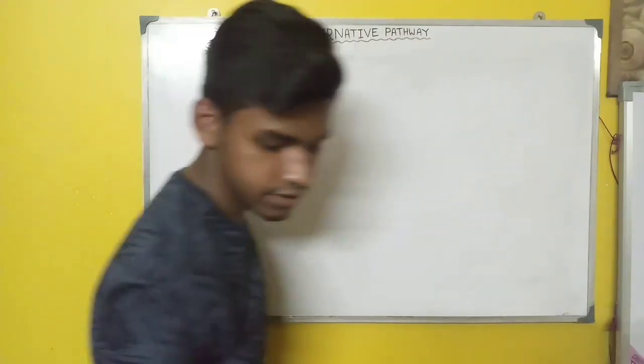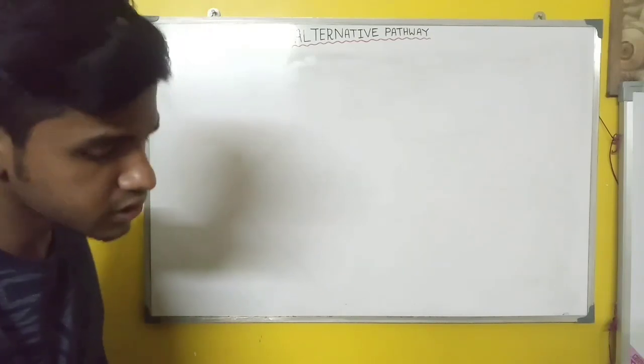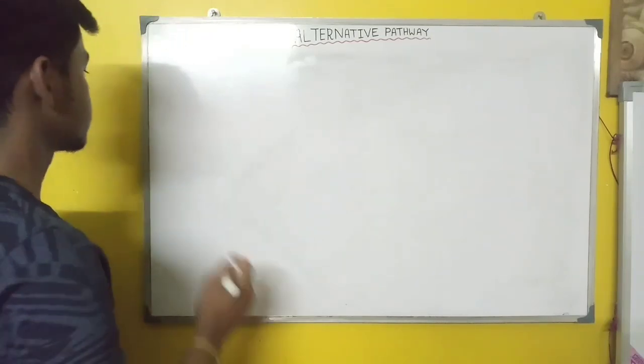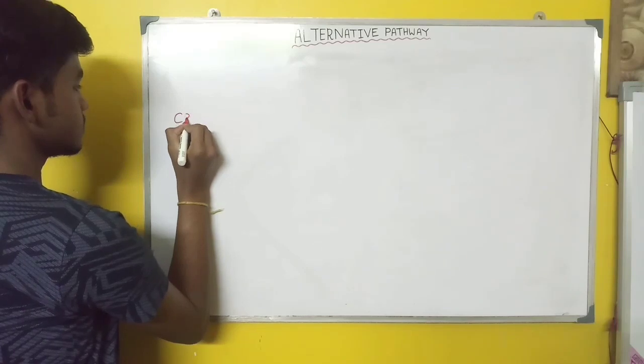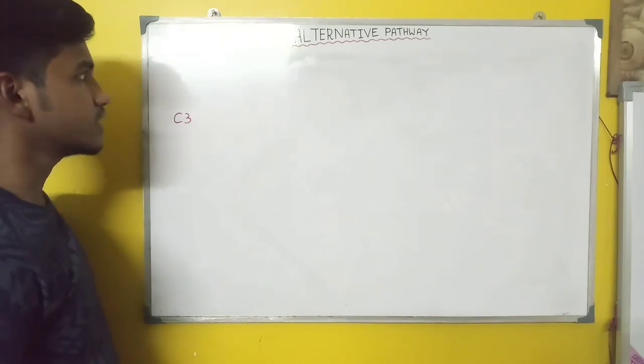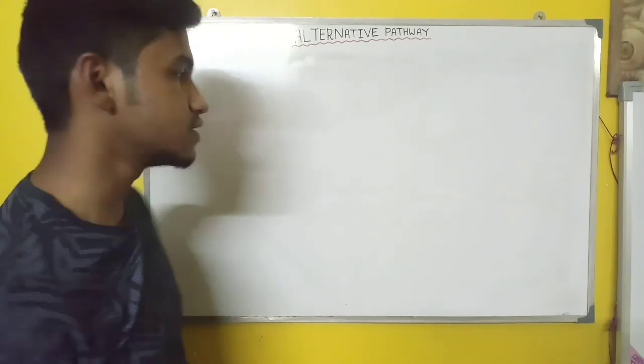So let's start. The alternative pathway begins with the C3 protein.